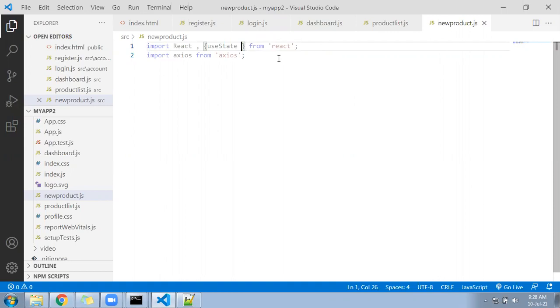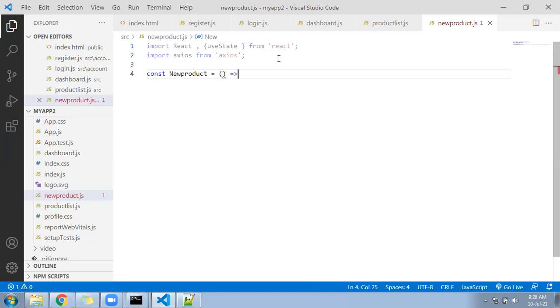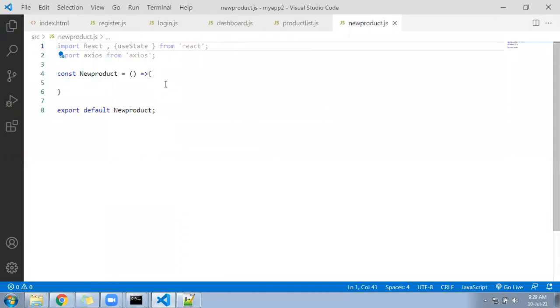After that, Axios is required. We need to post the data. Now let's write here const new product equal to export default new product. Now after that, inside new product.